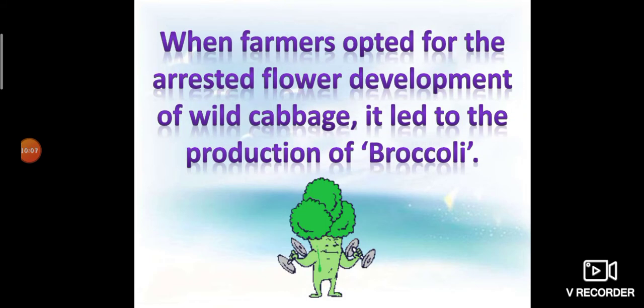Then the second one: when farmers opted for arrested flower development of the wild cabbage plant, it led to the production of another variety called broccoli. They arrested the floral development, and we obtained another good product, that is broccoli.